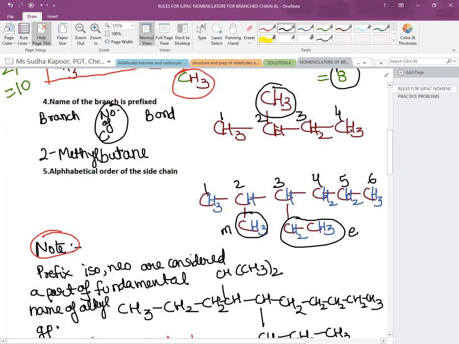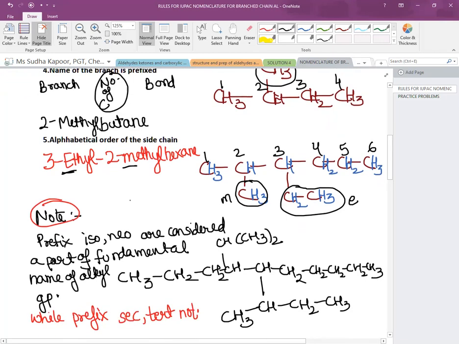Now, if there are two branches present on the main carbon chain and we have to number it, then even though we see that on the second position methyl is present, we will follow the alphabetical order, because ethyl comes before methyl, E comes before M in the alphabetical order. So we will name it as 3-ethyl, then 2-methyl, and since there are a total of 6 carbons, we will call it hexane. 3-ethyl, 2-methyl hexane, following the alphabetical order.